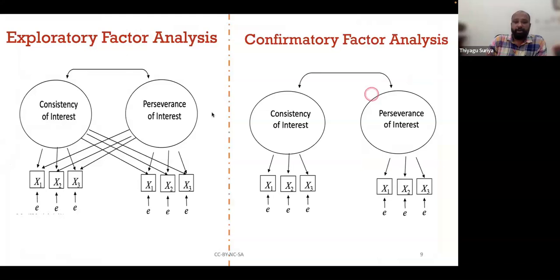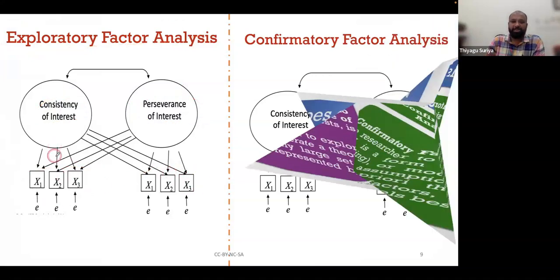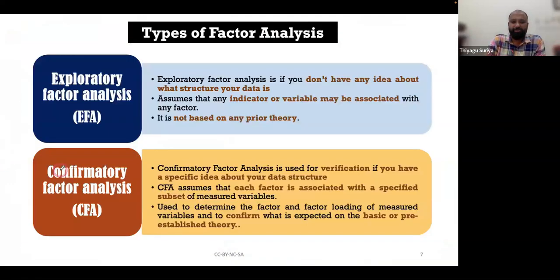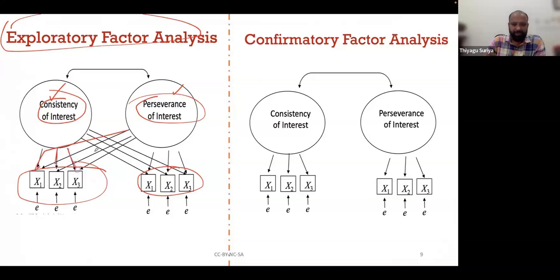Yeah, now this is exploratory as well as confirmatory. So what is the difference? For example, there are two factors that emerged. The good thing about exploratory is that we are not specifying factors; it's automatically running with the different factors. So for example, there are two constructs, with three items each, so altogether 6 items. All the 6 items have a connection with the others. You can see this one's connected here, this one's connected here, and similarly this also is connected here. All the 2 factor constructs are connected with all these 6 items.